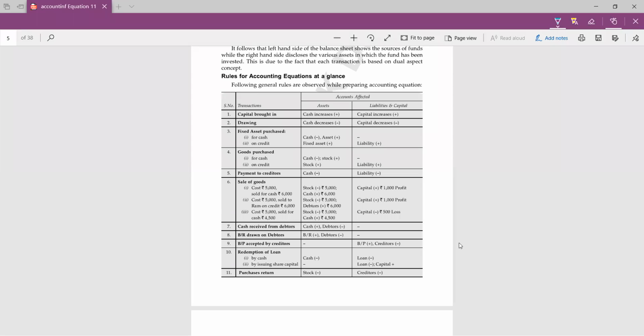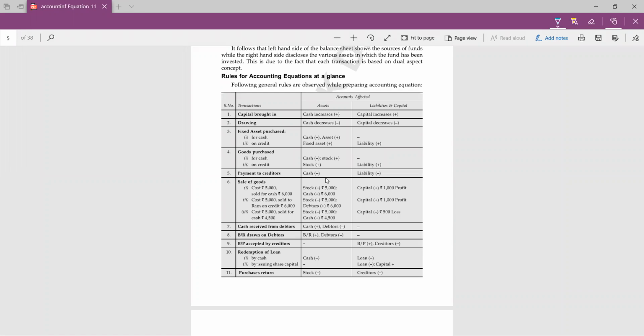One more thing, the goods purchased. Whenever we are purchasing goods on cash, then cash will decrease and stock will increase. Then when we are purchasing goods on credit, liability will increase, and on the other hand, stock will increase. When we are making payment to creditors, cash will be decreased, as well as liability will be decreased on the other hand.